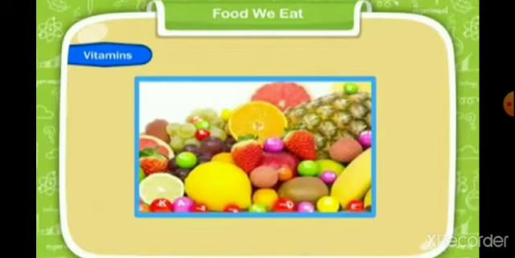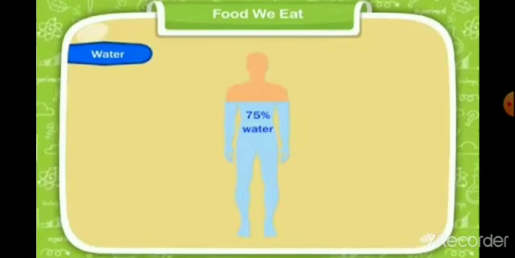Body requires many minerals such as calcium to maintain healthy bones and teeth. Iron helps in the formation of blood. So for that only we are advised to include a lot of green leafy vegetables and fruits in our diet. Apart from these nutrients, our body requires water and roughage.